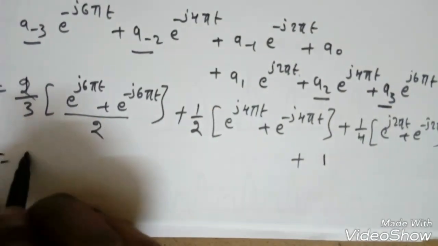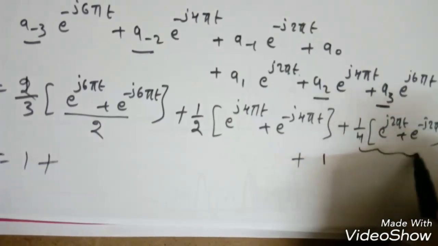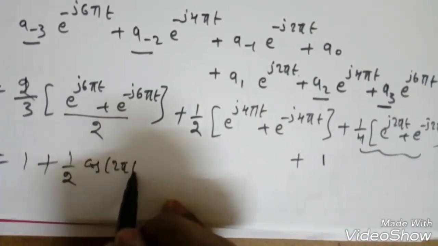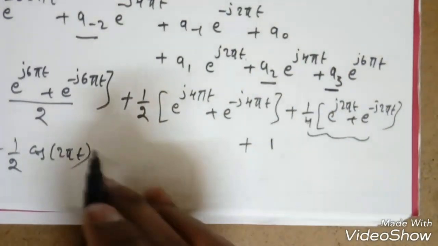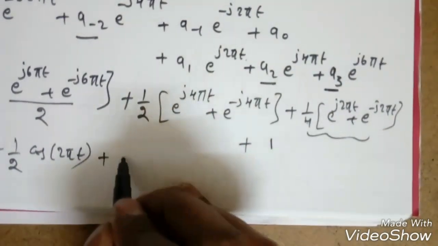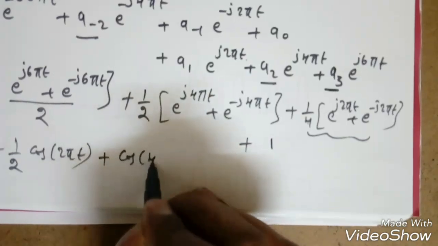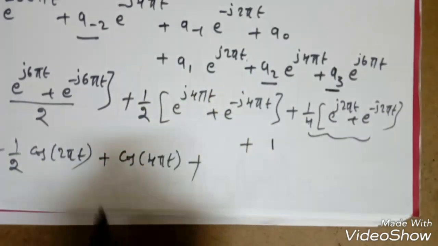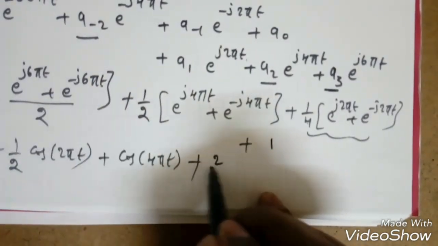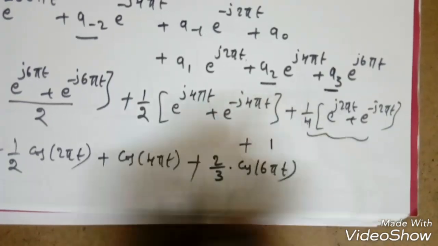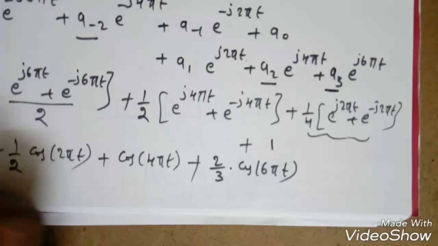So it will become 1 plus, first I will write this one: 1 by 2 cos 2 pi t, plus then I will write this one: simply this is 1 by 2, so directly cos 4 pi t, plus this one is written as 2 by 3 into cos 6 pi t. So this is the x of t.